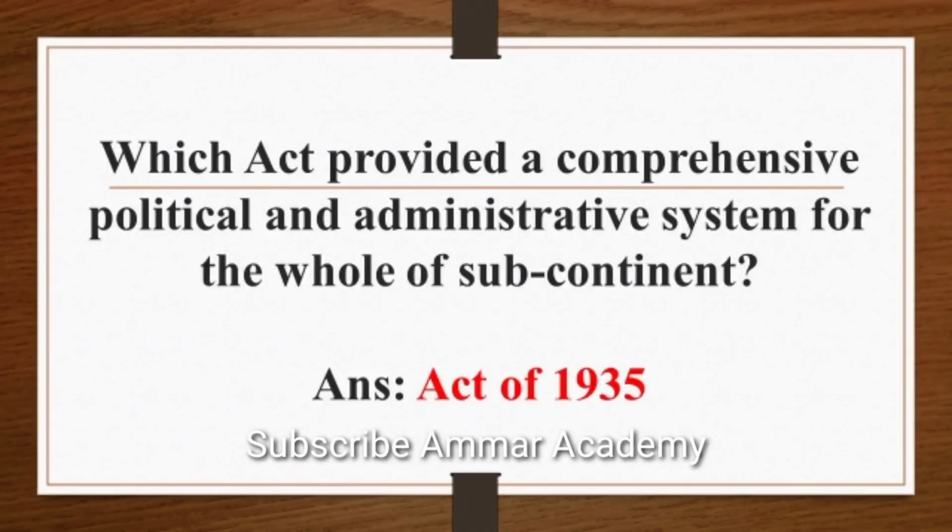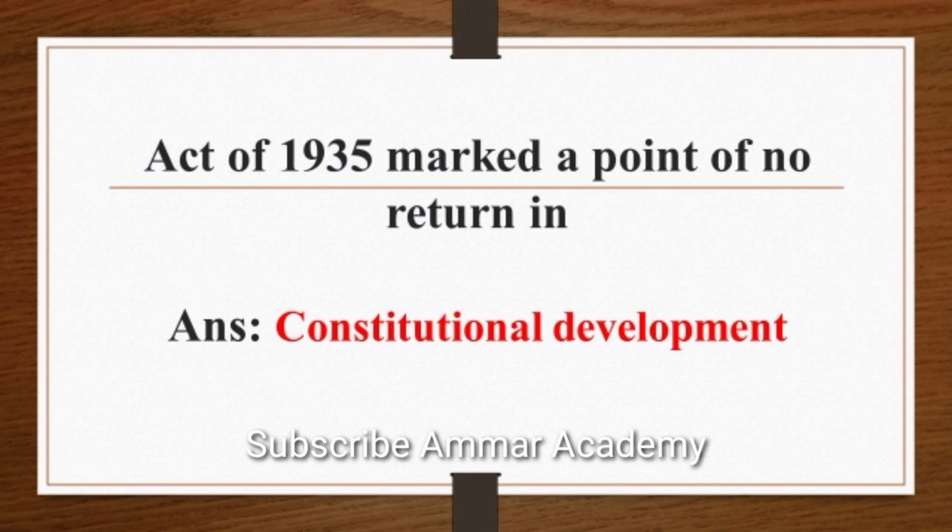Which act provided a comprehensive political and administration system for the whole of subcontinent? Answer is Act of 1935. Act of 1935 marked a point of no return.